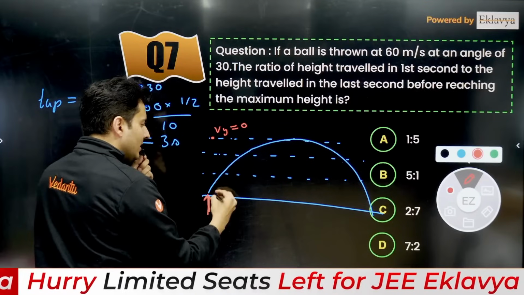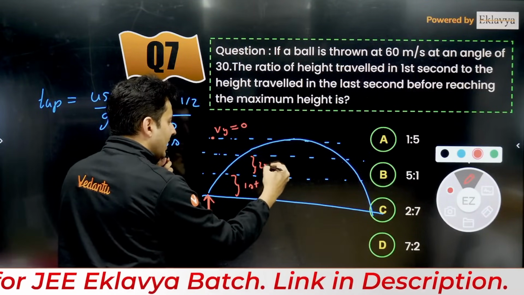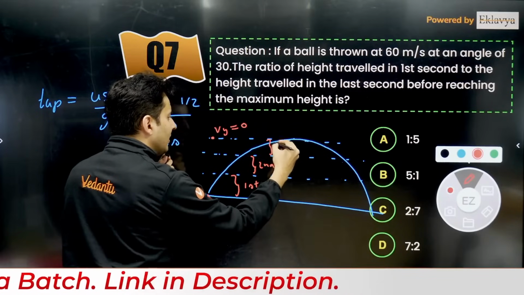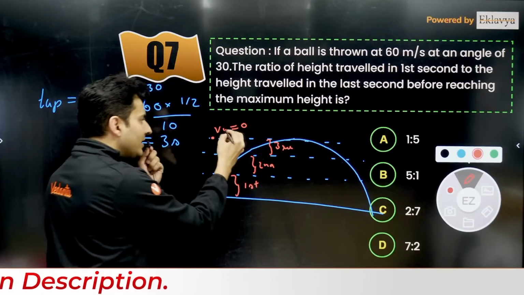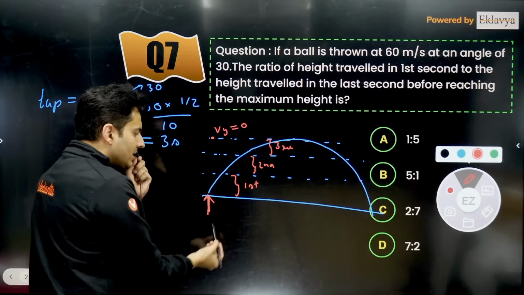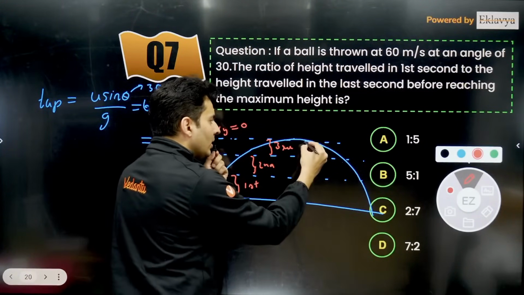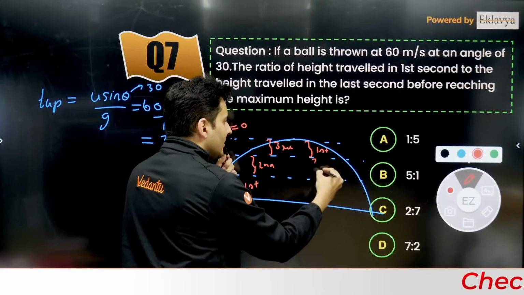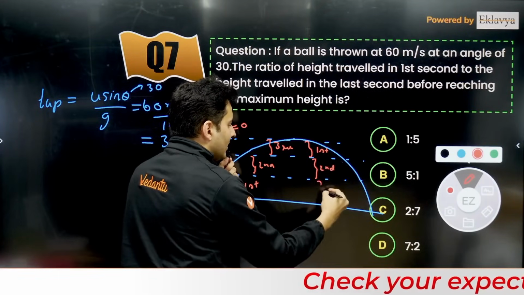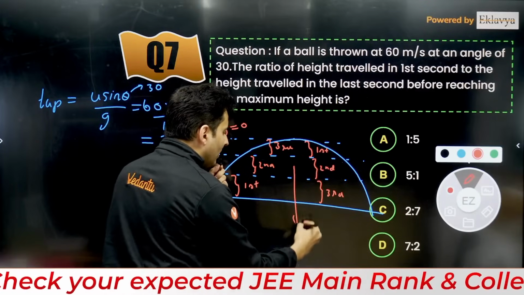So this is the first second, this is the second second, this is the third second. But this is starting from rest. If you start from here and come down, while coming down this will be the first second, this the second second, and this the third second of displacement along the y direction.